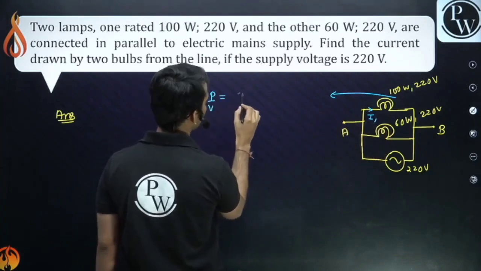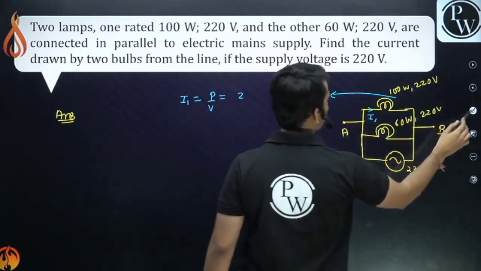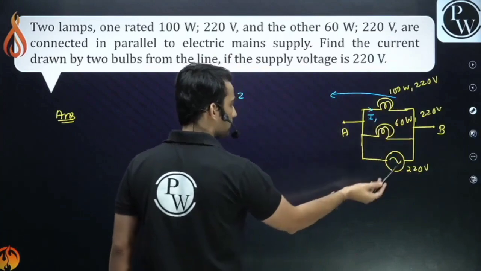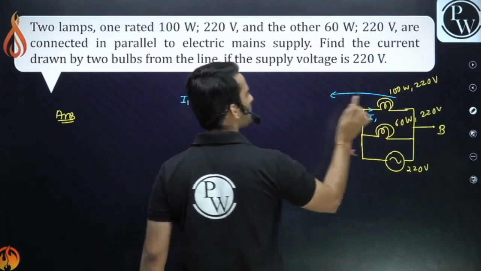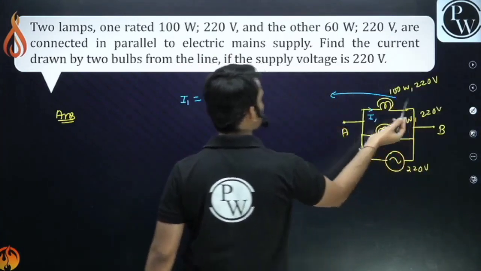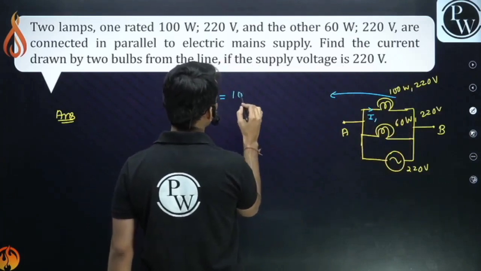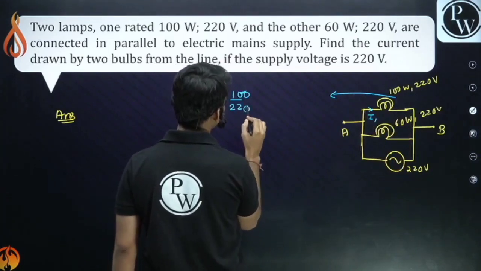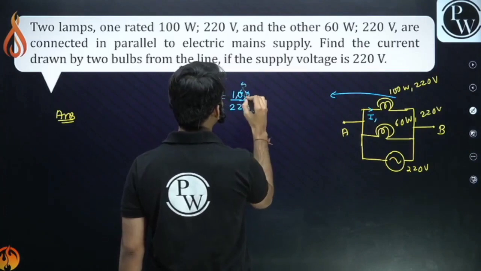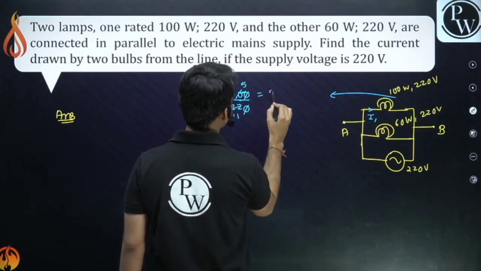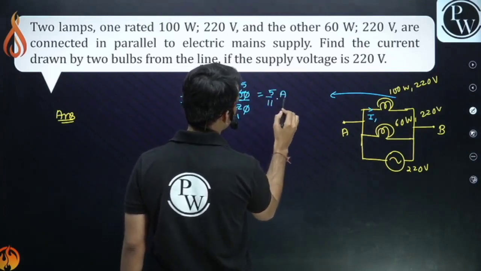How much is the power? 100. It has been put with the 220 volt battery, right? So voltage is 220 volt. Power is how much? 100 watt. Voltage is 220 volt. So it will be 5 upon 11, so it will draw a current of 5 upon 11 ampere.